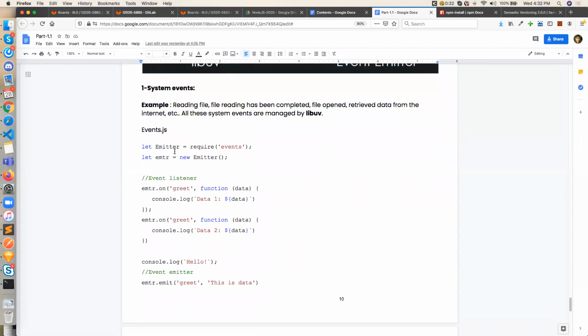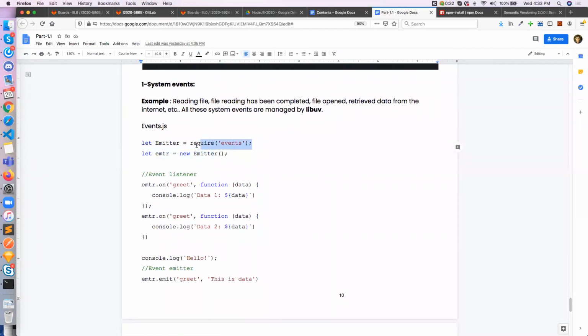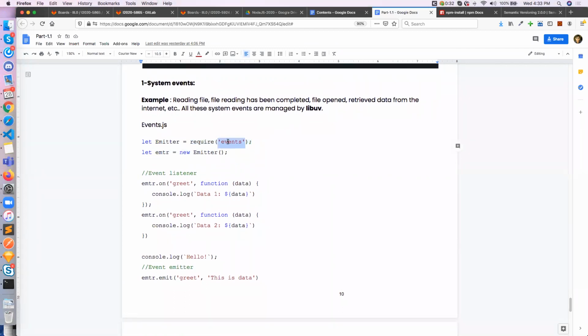So, the events module, EventEmitter: you can include this module using require, because it is either an NPM module or a built-in module. It is a built-in core Node module, and it is a class.